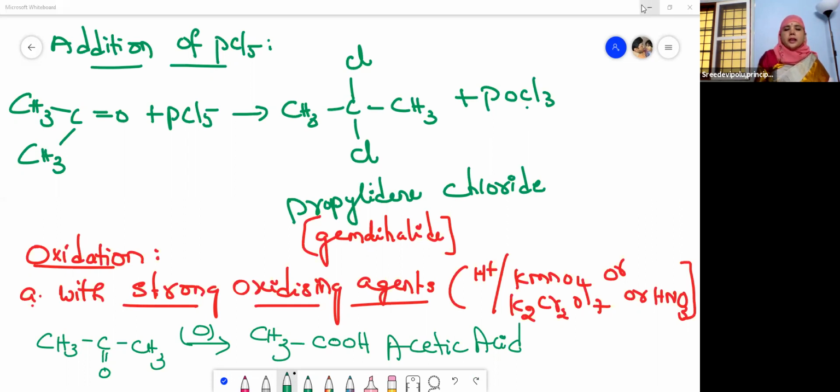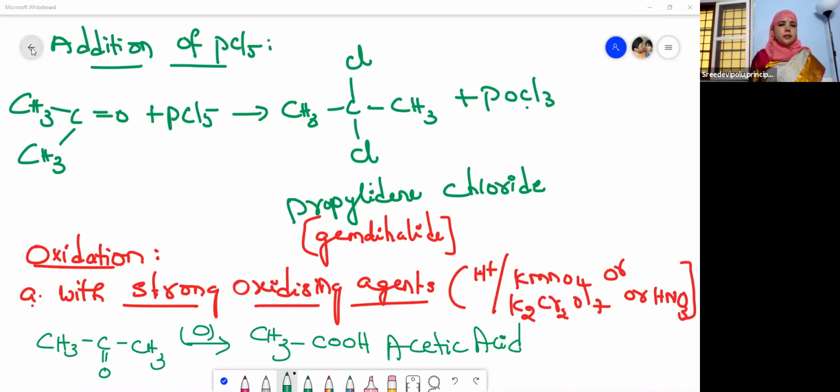Okay, so then the next one is oxidation. We have seen the oxidation reaction. When it undergoes oxidation with strong oxidizing agents, carboxylic acid is the product. But what is the difference between aldehydes and ketones? When aldehydes are oxidized, they also give carboxylic acids, and both of them contain the same number of carbons. But when ketones undergo oxidation with strong oxidizing agents, they also give carboxylic acids, but containing a smaller number of carbon atoms. And they are not easily oxidized like the aldehydes.